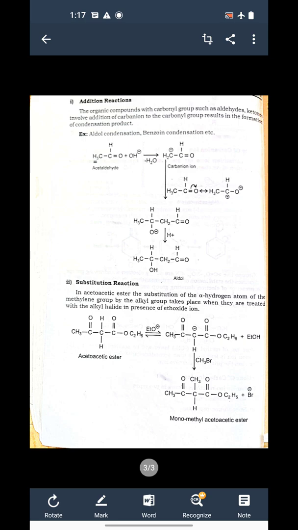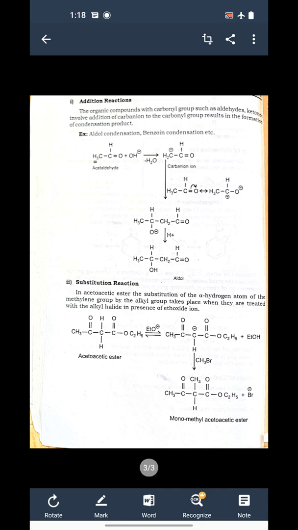Now addition reaction means we need a multiple bond in our reactant. In the first case you can see acetaldehyde is there, where carbon double bond O, the CO bond, a multiple bond, is there.